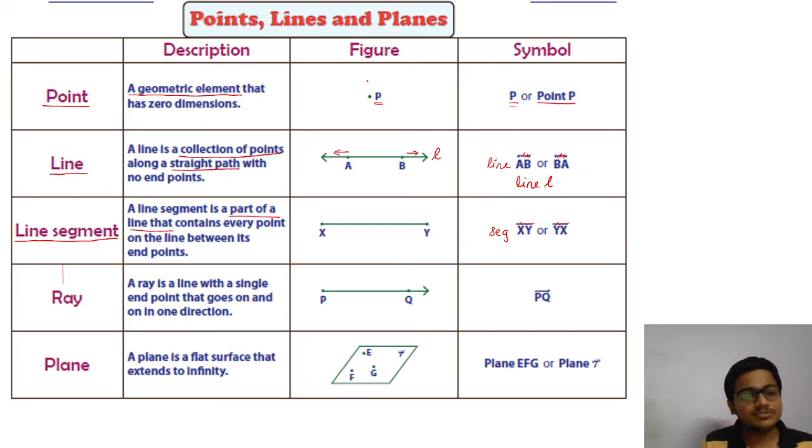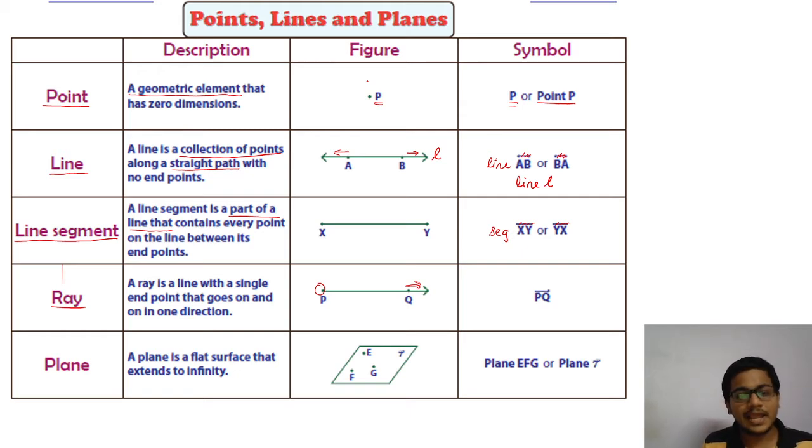Okay. Next we move to ray. A ray is somewhere between a line and a line segment. It is a line which has one end point, but it stretches in one direction like this. So a ray has one end point and it is free to move in the other direction.